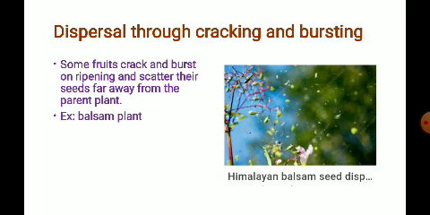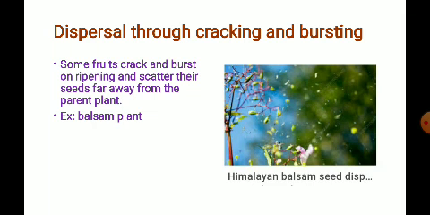Understood? So the next method of dispersal of seeds is through cracking and bursting. Here, children, you can observe this is a balsam plant. The fruit has cracked, and as the fruit has cracked, it scatters its seeds far away from the parent plant.